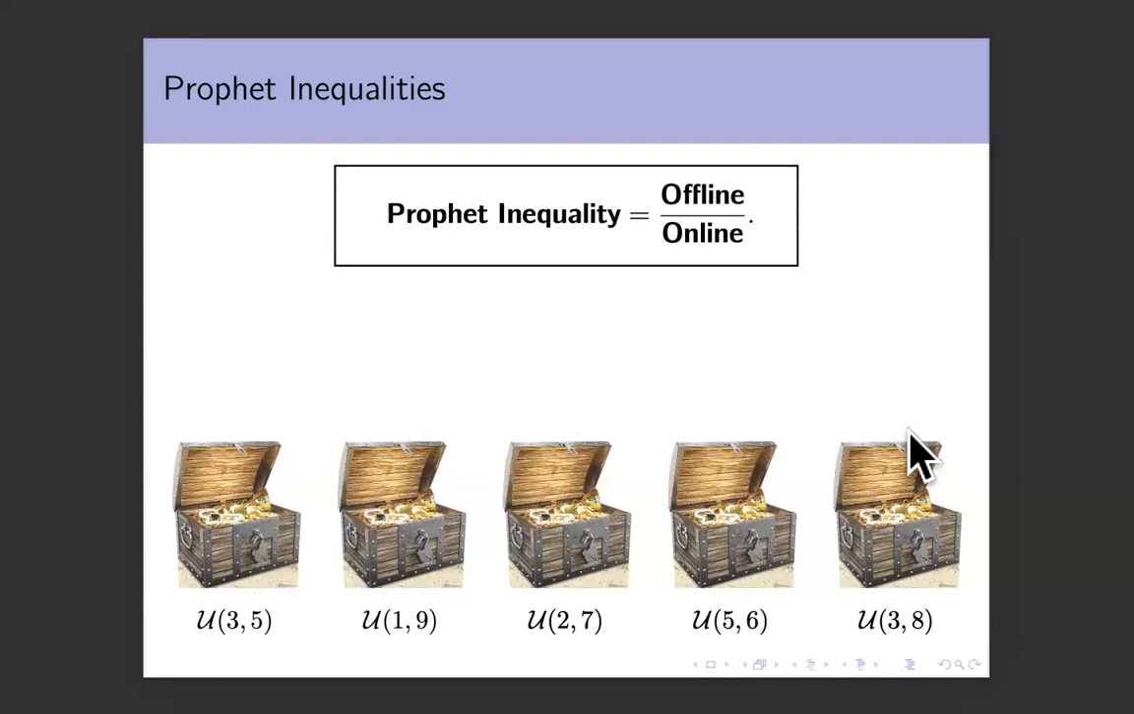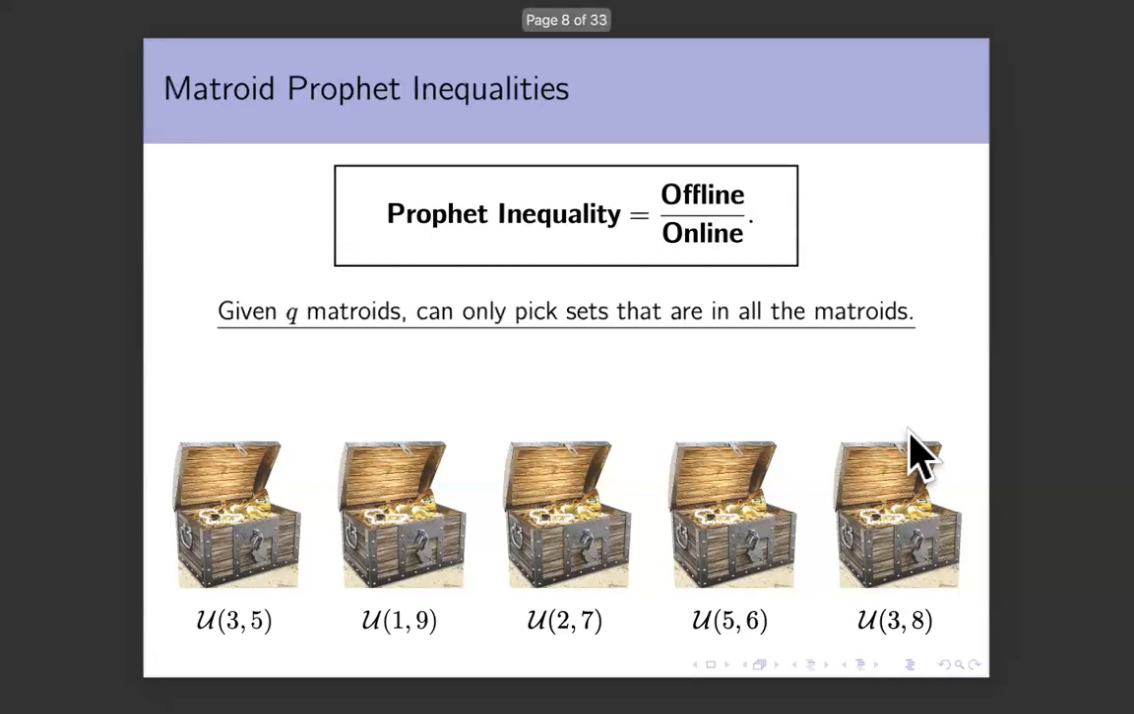You may consider more general feasibility constraints where, say, you're allowed to take any set of size at most 3 of boxes, and then the feasibility constraints will be different. But for any given set of feasibility constraints, you can define a profit inequality, which is the ratio of the best offline solution to the best online solution, and it's always at least 1. The set of feasibility constraints that we are interested in are those that can be written as an intersection of Q matroids, where Q is a parameter. If you don't know what a matroid is, trust me, even I didn't know what a matroid is before this paper, so it's okay to not know it. We will define it when we need it, but it's a well-defined notion.